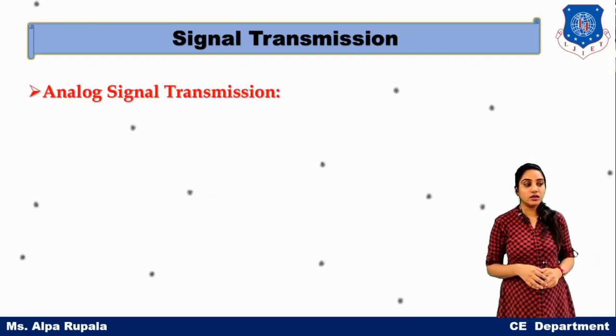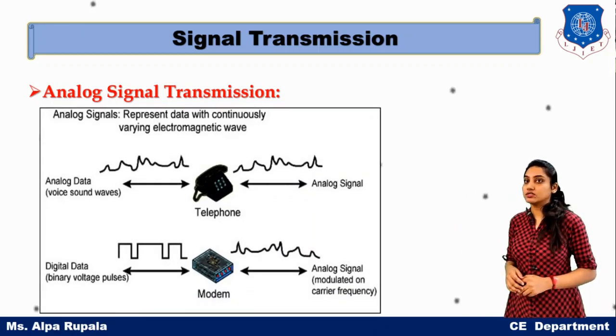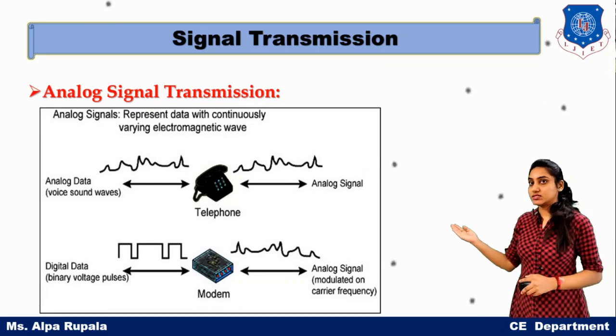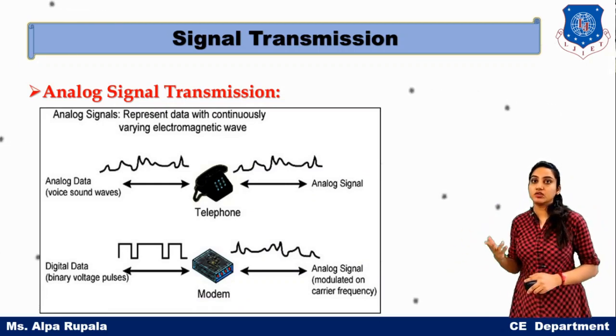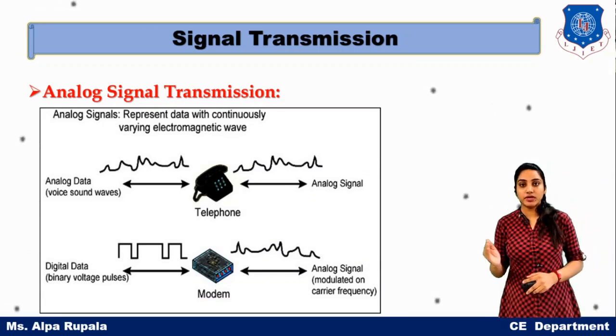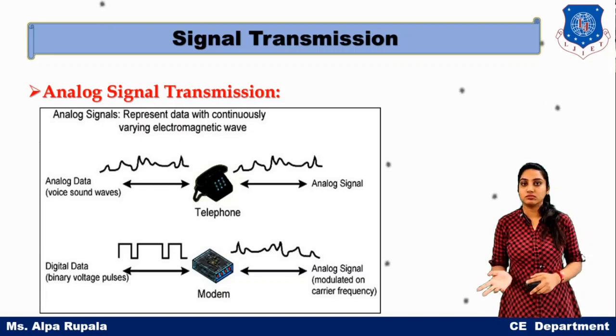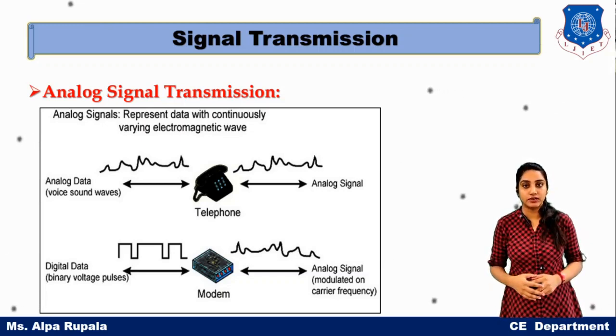Next is analog signal transmission. Here is the example of analog signal transmission. You can see the analog data and digital data can be represented using the analog signal. If we talk about analog data on an analog signal, that is very easy. We just require one line.